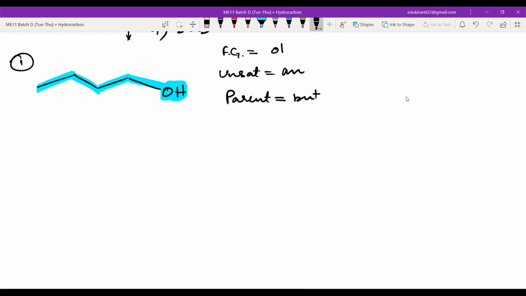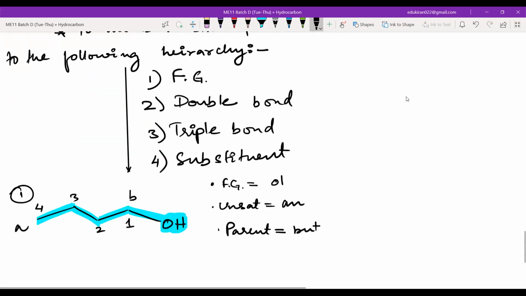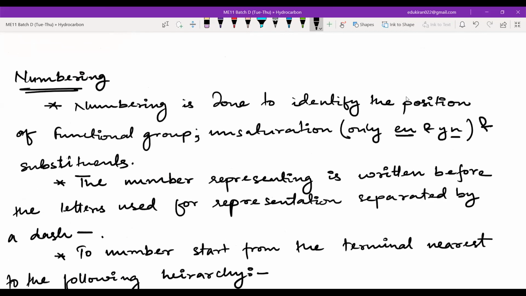Now tell me, there are two terminals, A and B. Where should I start the numbering from? B. So 1, 2, 3, 4. Please remember that we number the functional group. We number the unsaturation if there is ene or yne. We don't number the parent. Numbering is done to identify the position of the functional group and unsaturation, only for ene, yne, and any substituent, but there is no substituent, so we'll not number that.